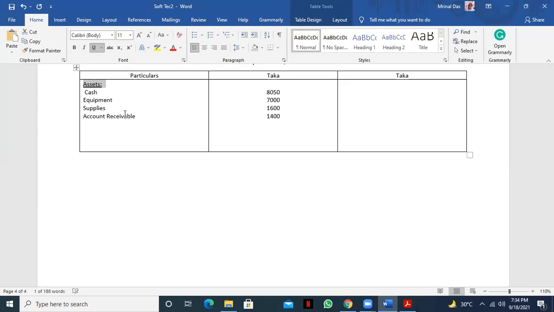Total asset, $18,050, right? Yes, sir. So total asset is $18,050.